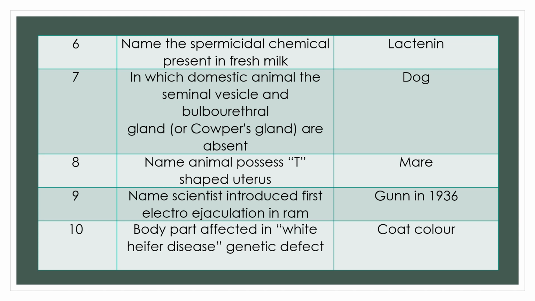Question 7. In which domestic animal are the seminal vesicle and Cowper's gland, also called the bulbourethral gland, absent? Answer: dog. In dog, seminal vesicle and Cowper's gland are absent.